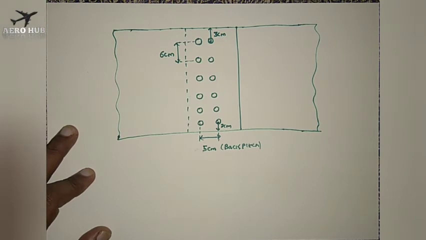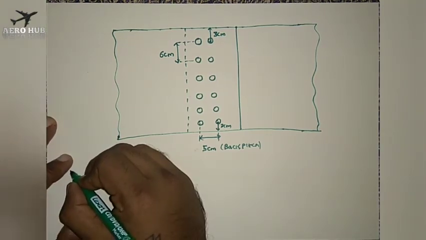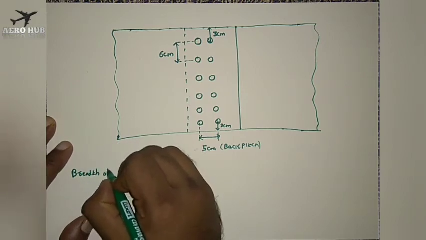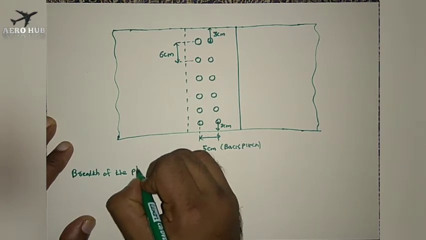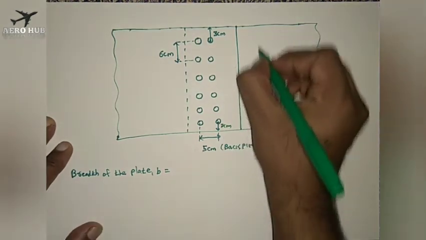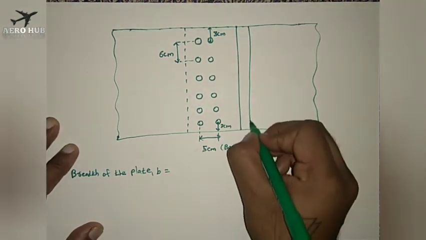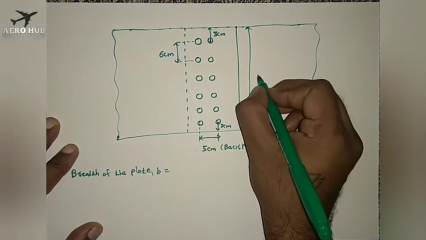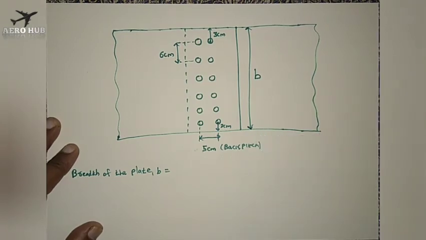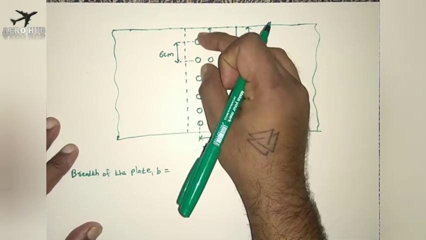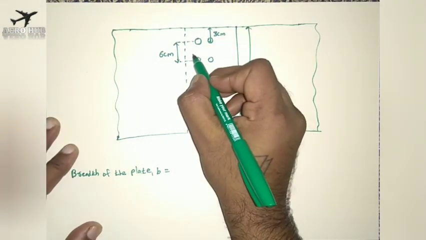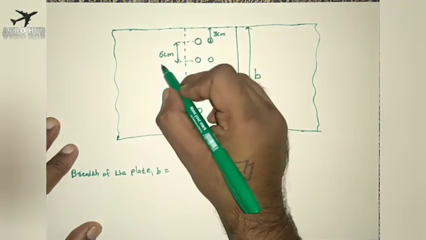Okay, so the total width or total breadth of the plate, that is small letter b, we have to find out this total distance. Okay, by that we will complete the design. What will be the value of b? You can see we have 6 rivets in a single row, and the pitch is found to be 6 centimeter.